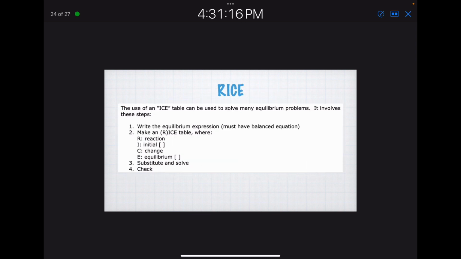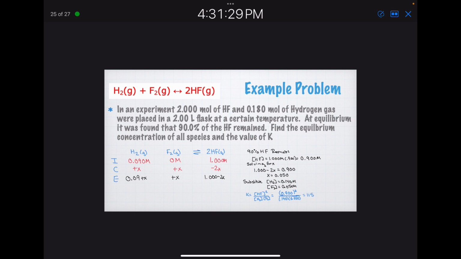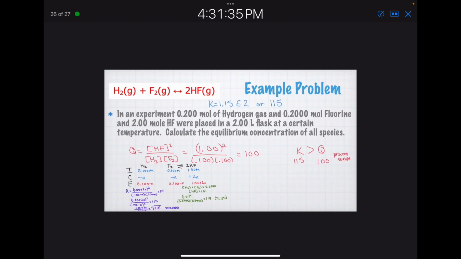I've already talked about the RICE tables. We make an equilibrium expression, we set up our RICE tables, and the E is equilibrium. Then I substitute, solve, and check to make sure it makes sense. Here are some example problems, so you can look over those and see what I'm doing. I'm simply subbing in and getting a number. And there's another example problem right there.